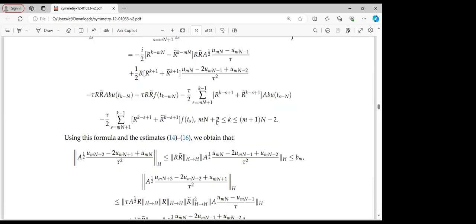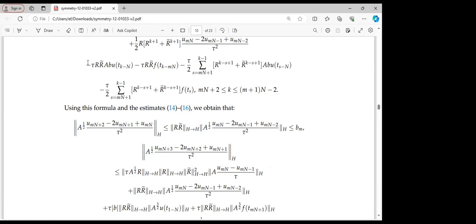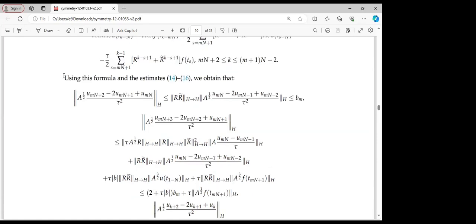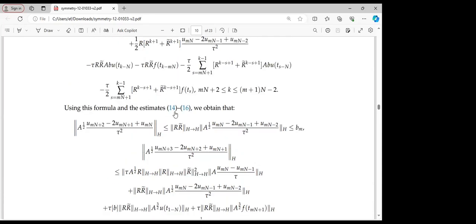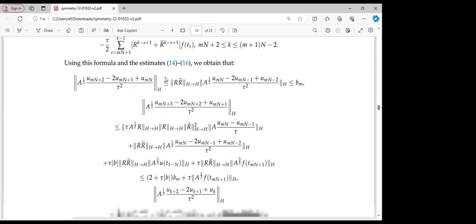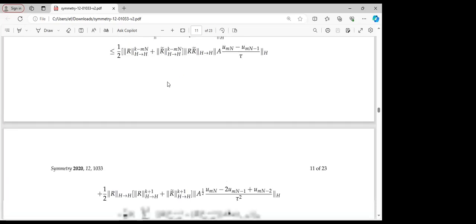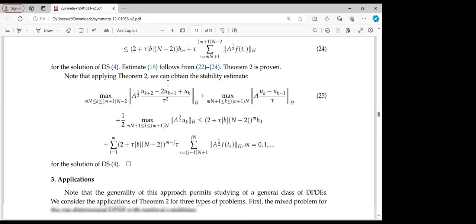Anyone who is in need of the paper can easily download it and go over this simplification, if one would like to go over the details of the proof. So using this formula above, coupled with equations 14, 15, and 16, we will definitely obtain the following estimate, which we have here below. So we have quite a lot of estimates in this case.